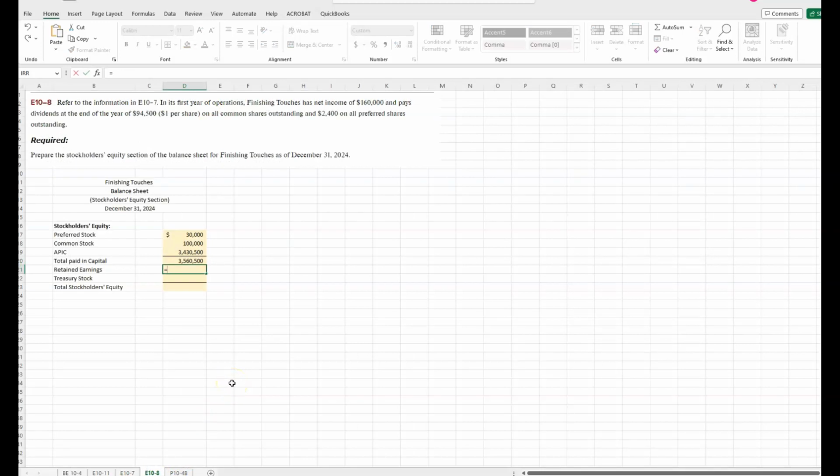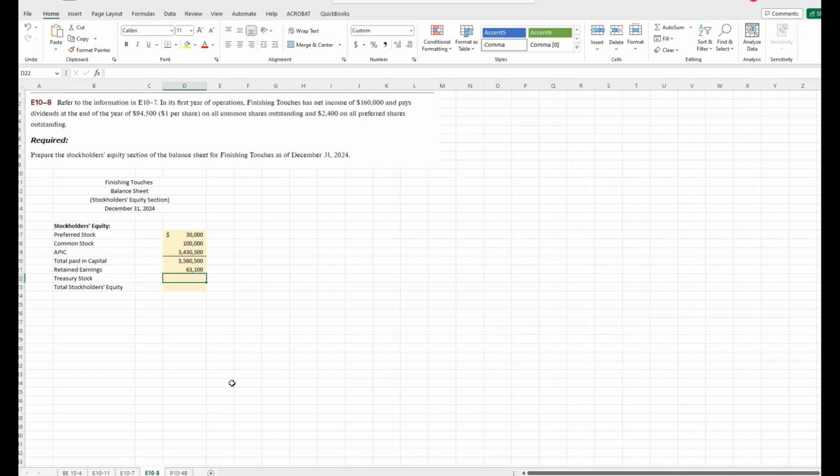What we're saying here is 160,000, right? We paid dividends at the end of the year of 94,500 on common and 2,400 on preferred. So we want to subtract the dividends.